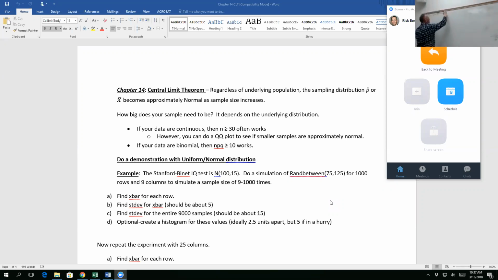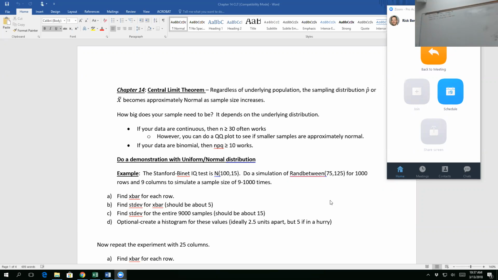that regardless of the underlying distribution, the mean is often normally distributed if the sample size is large enough. Okay? So that's pretty cool.